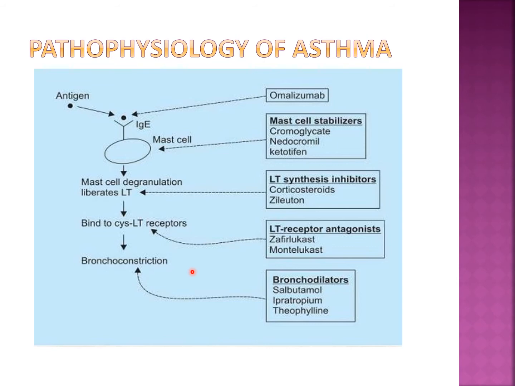But it is not only the liberation of leukotrienes or histamine. There are two types of reaction from the mast cell. One is the early phase reaction, where there is liberation of histamine and leukotriene which cause bronchoconstriction. But in the late phase reaction, there is liberation of various prostaglandins also, which can be responsible for chronic inflammation. Okay, these drugs we will cover in the coming slides.